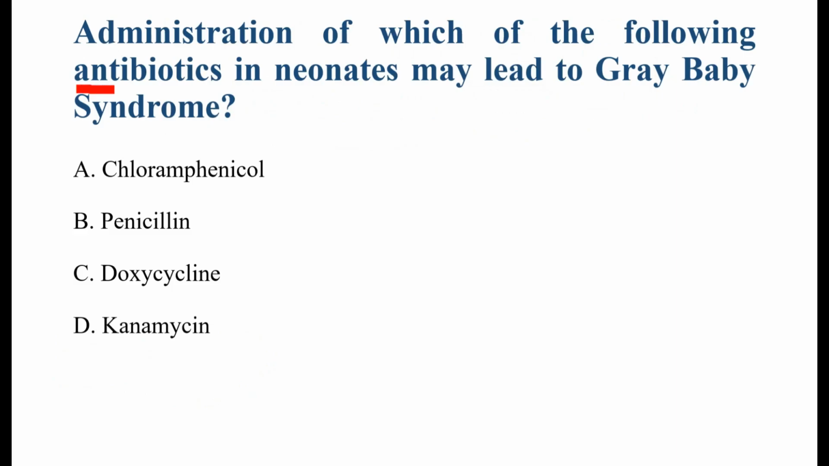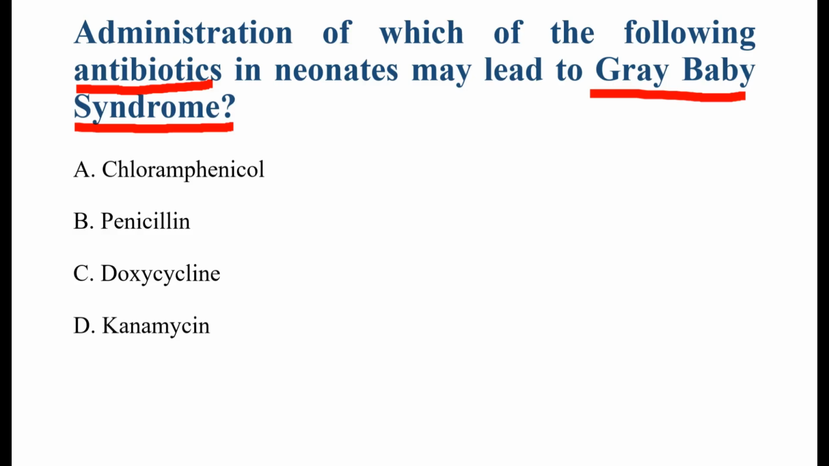Okay, now the next question is: administration of which of the following antibiotics in a neonate may lead to gray baby syndrome? So the question is asking which antibiotic causes gray baby syndrome in newborns. Options are chloramphenicol, penicillin, doxycycline, kanamycin. So firstly we have to know what gray baby syndrome is. Gray baby syndrome is a serious condition that occurs in newborn babies when they receive high doses of a drug, that is chloramphenicol. Why does it happen?